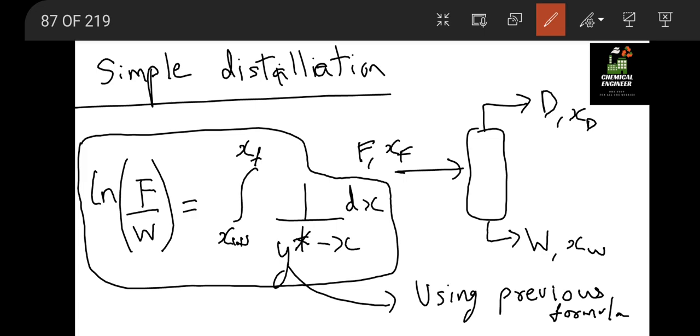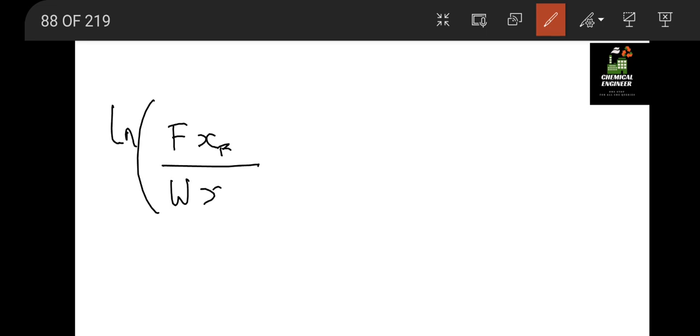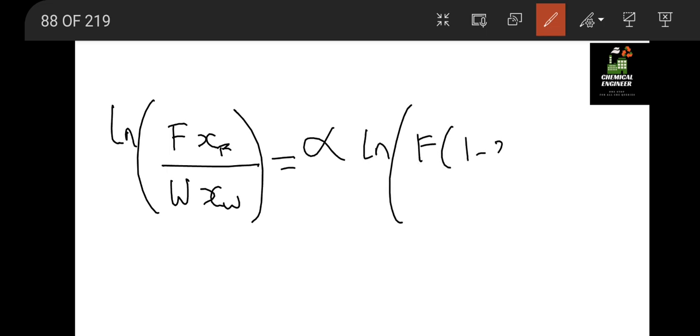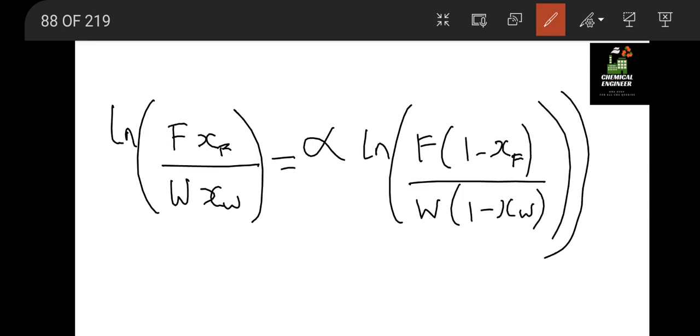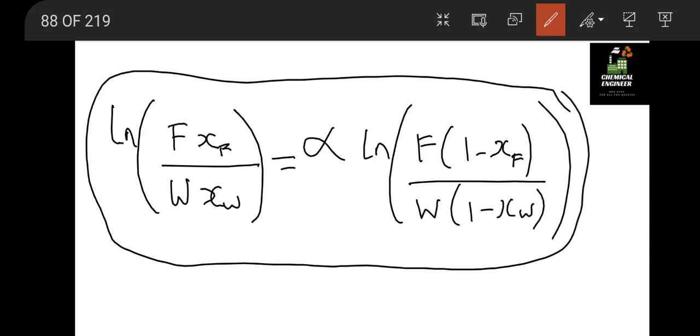So you will get one of those flow rates if you have to find it out. Okay, so this is the first equation. Similarly, we have a second equation for simple distillation: F times XF divided by W times XW equals alpha times ln of F times (1 minus XF) divided by W times (1 minus XW). Okay, so you have to remember this formula as well. So these are the formulas for simple distillation.